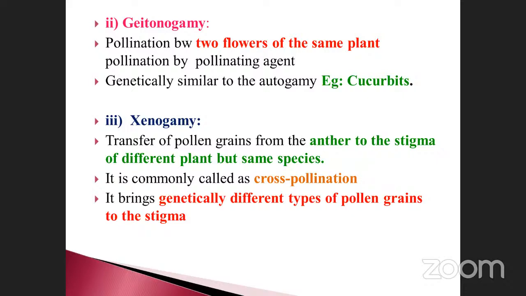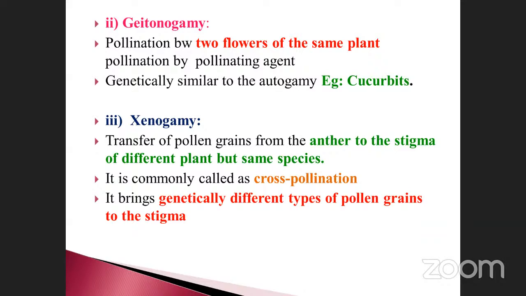Suppose it may be present on a single branch. One flower is here and another flower is near the previous one, and they can interchange the anther, or otherwise called pollen grains. Such type of pollination is called geitonogamy.